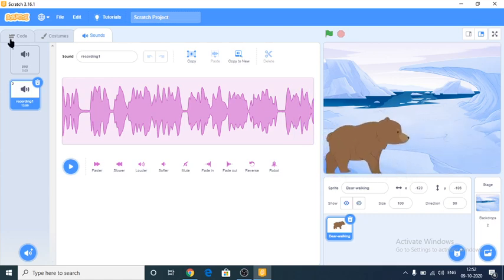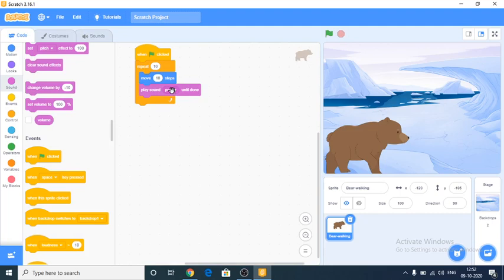Backward. The next one is code. Recording one, I'm going to give. Now I'm going to play this one option, it will record our sound.